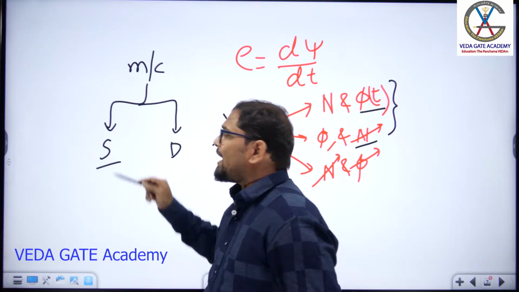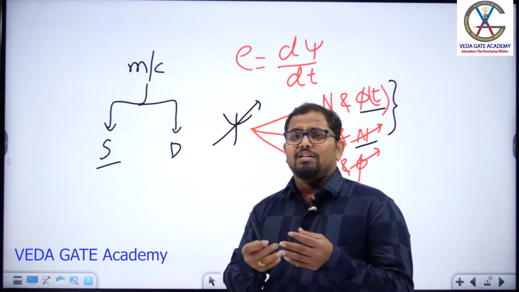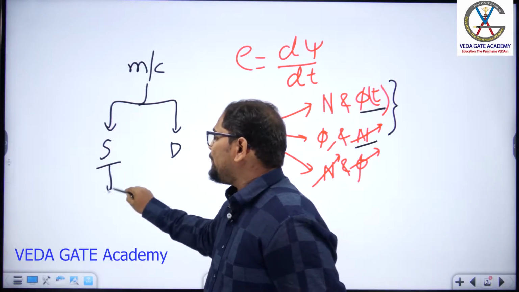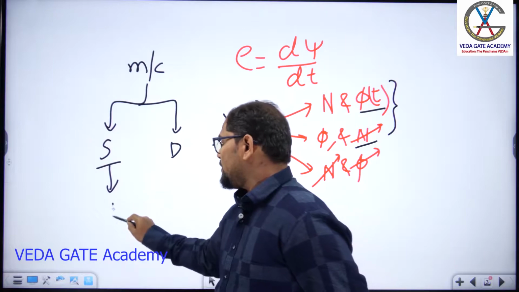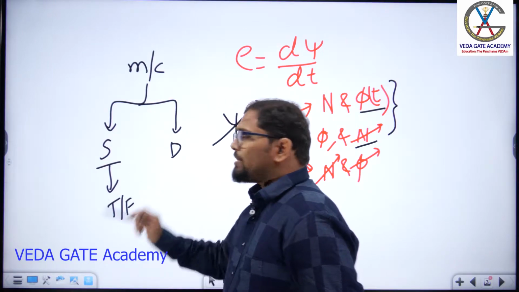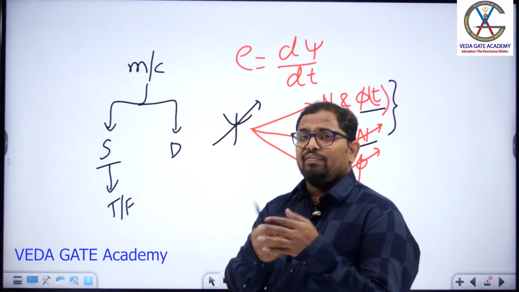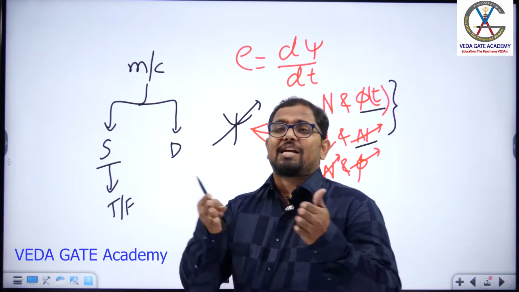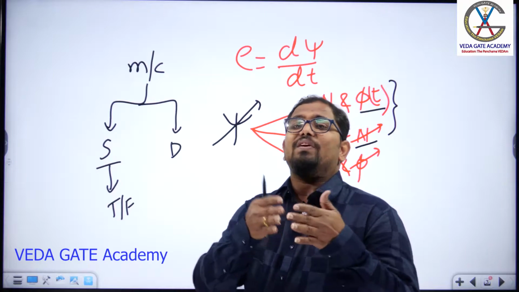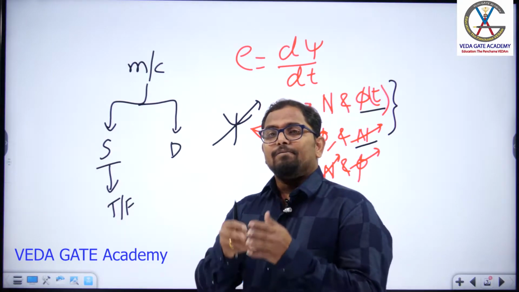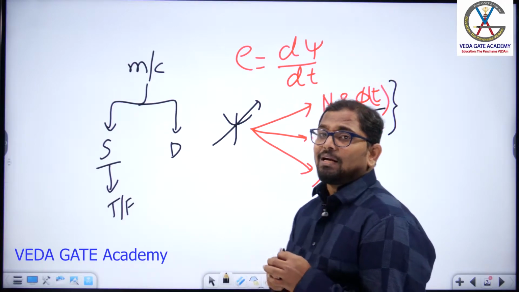What is the meaning of static? It means a static device which doesn't have any rotating parts. What is the basic example of a static machine? Your transformer. That's why the usual definition of a transformer is: a static device which transfers energy from one circuit to another circuit without any electrical connection.